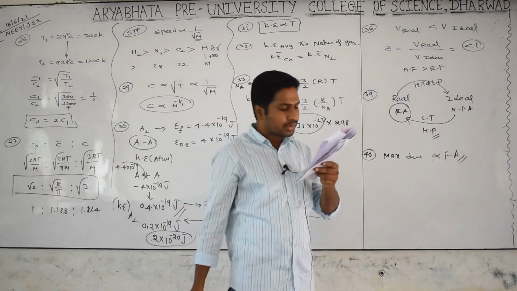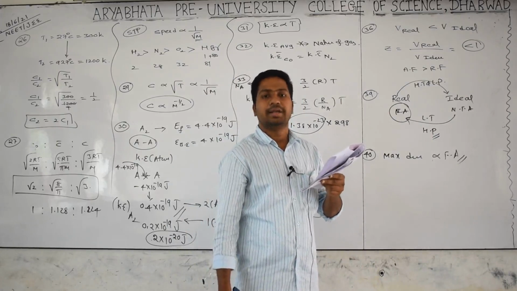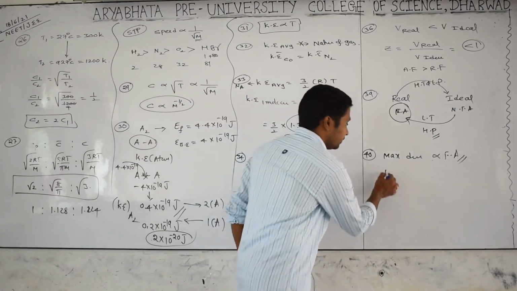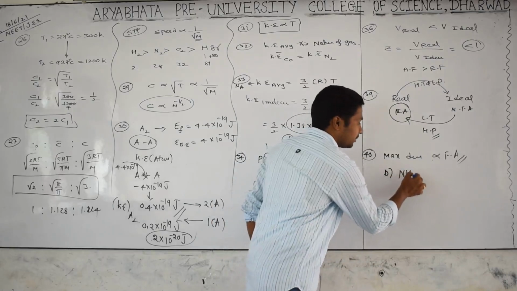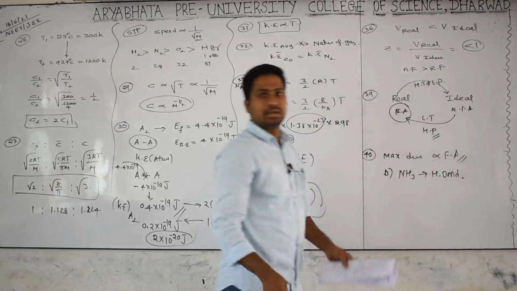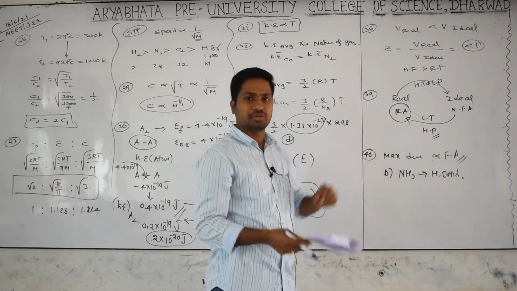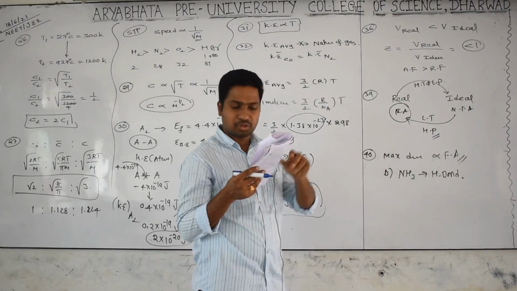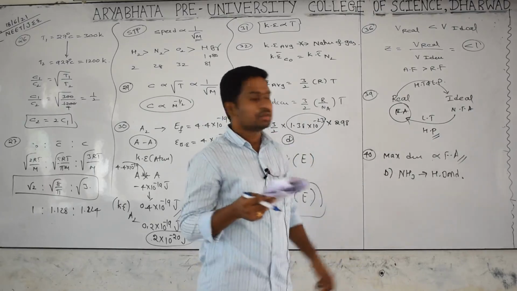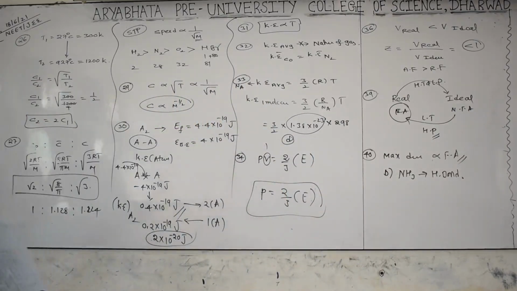CH4 is non-polar, so induced dipole attraction will be there. NH3 has hydrogen bonding, which is a little stronger than induced dipole. H2 and N2 are also non-polar, but NH3 has hydrogen bonding. So NH3 shows more deviation from ideal nature. Did you get it or no? Yes.